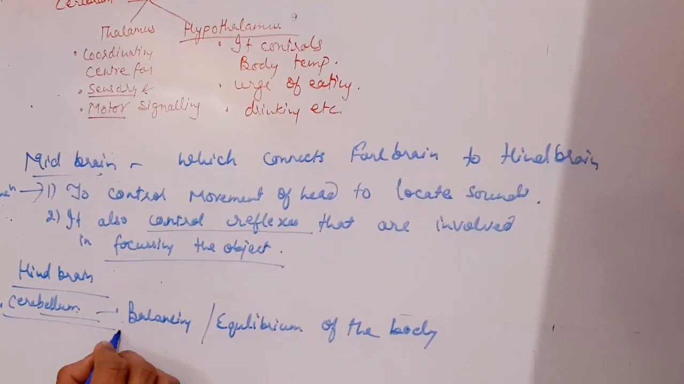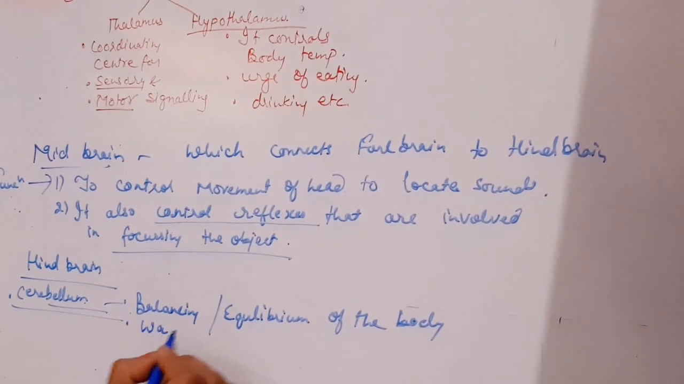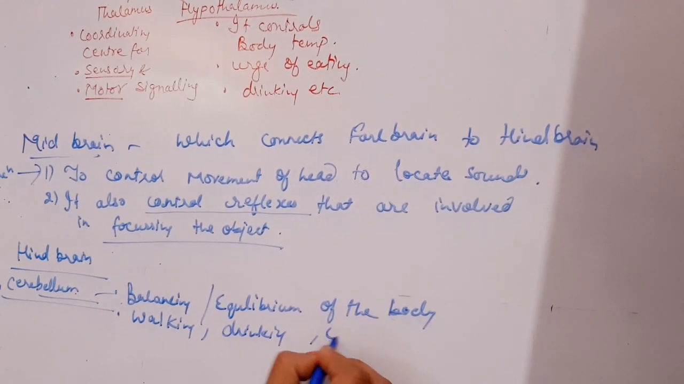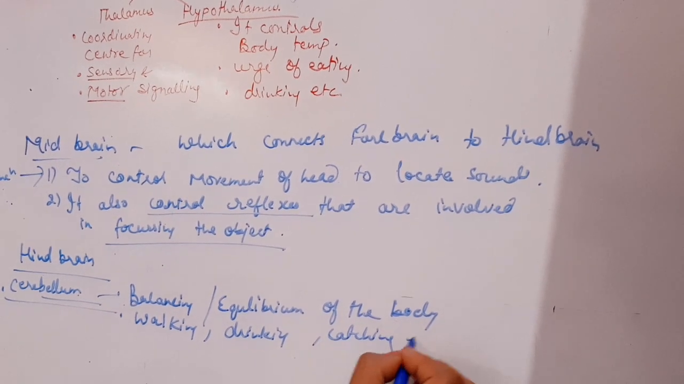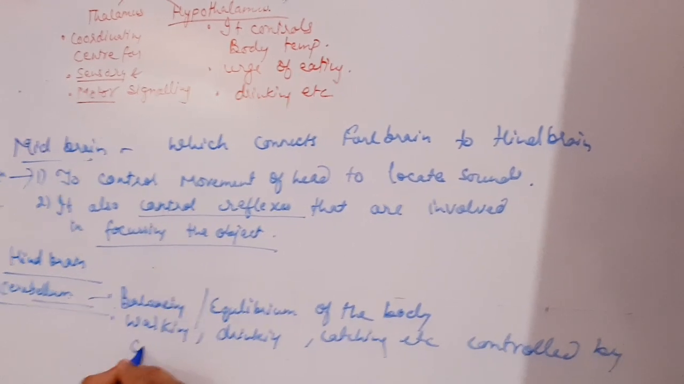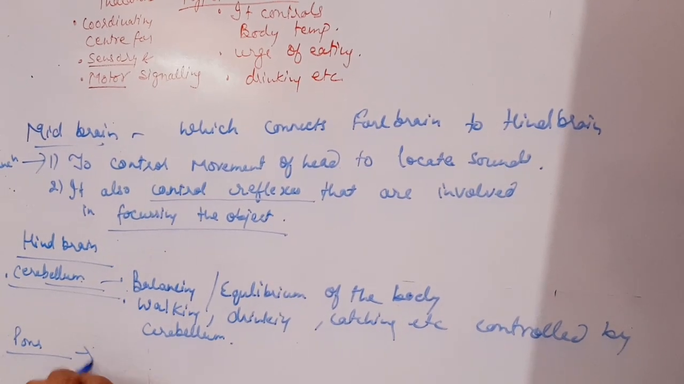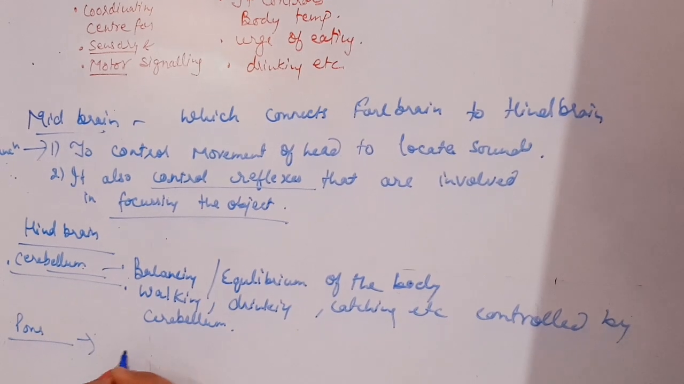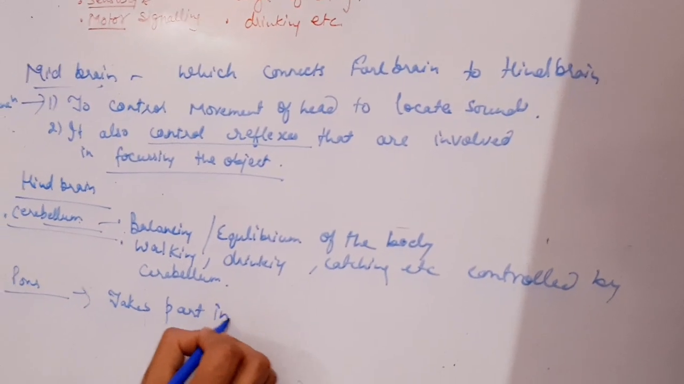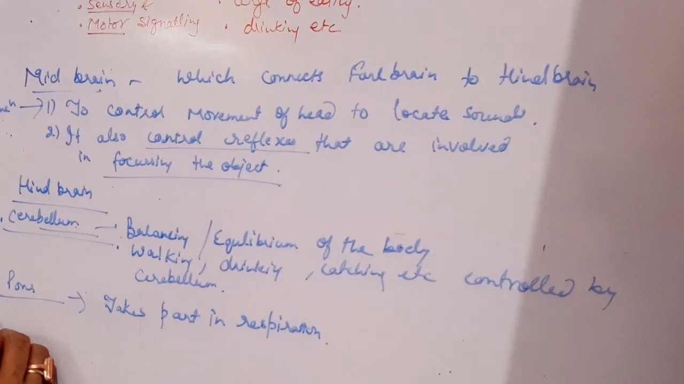This is the first function. Second, it also controls various activities such as walking, drinking, catching. All these involve balancing of the body, controlled by the cerebellum. Next part, pons. Pons lies above the medulla and it takes an important role in respiration. It takes part in respiration.